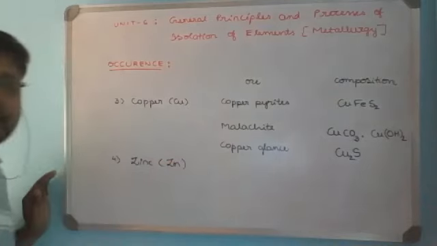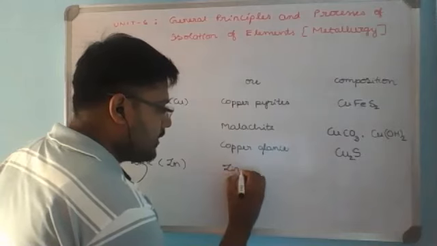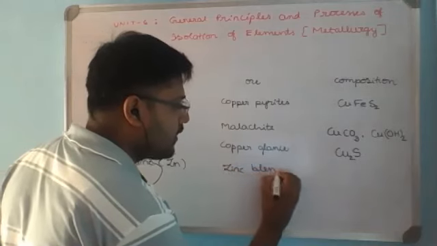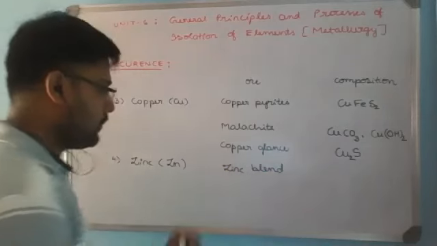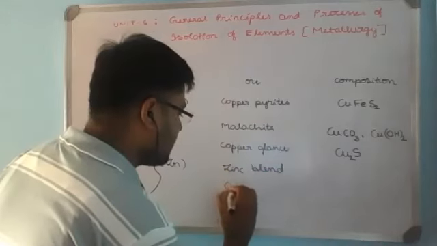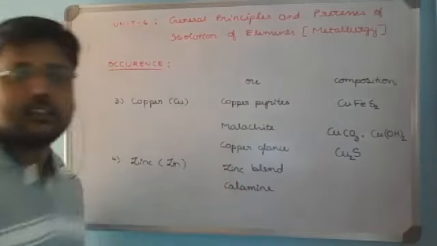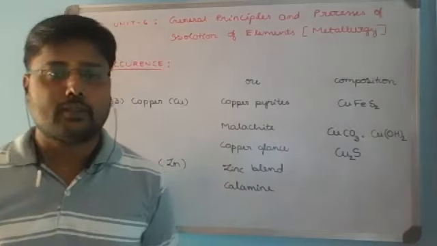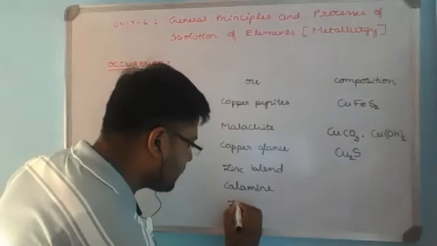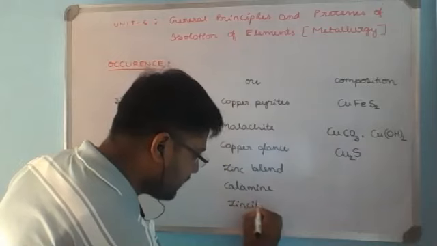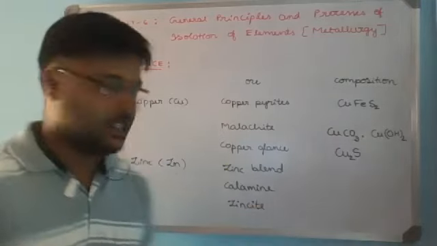They are zinc blende, which is with sulfur; calamine, which is the carbonate ore of zinc; and zincite, the last one, which is the oxide ore of zinc.